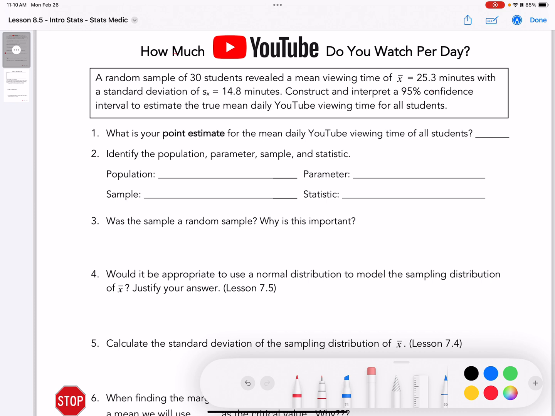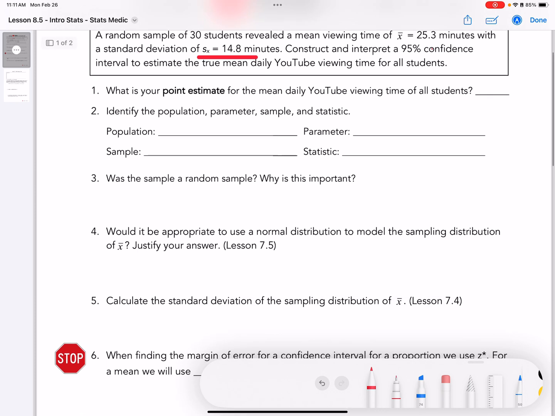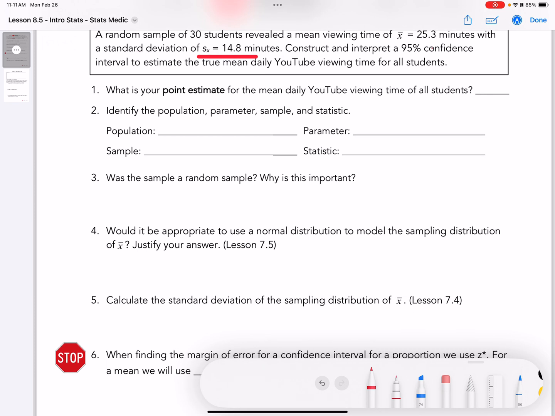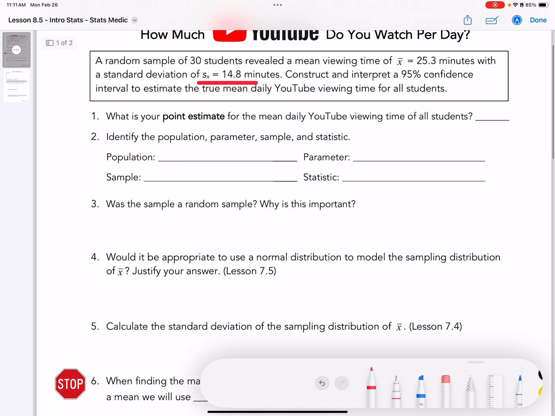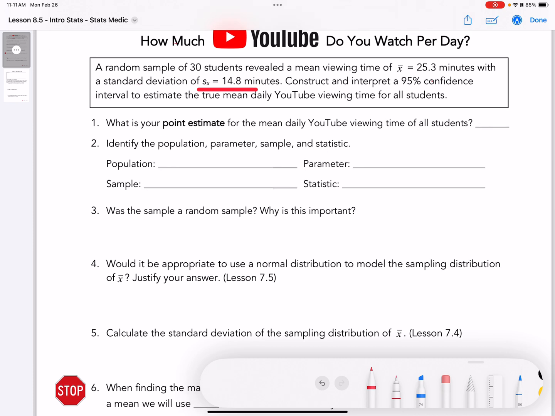Well, the problem is we don't know the true standard deviation, so we have to use this here, which is the s, the sample standard deviation. And to get the standard deviation of the sampling distribution, remember to make sure that you use your sample size of 30.